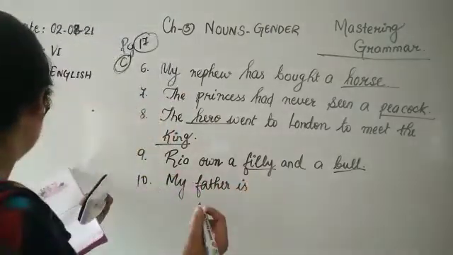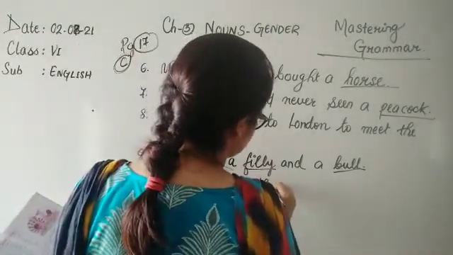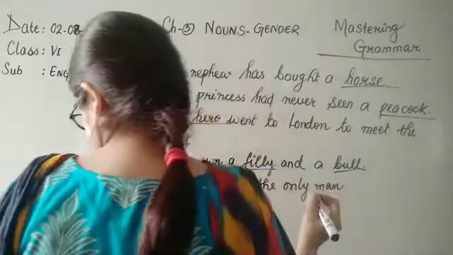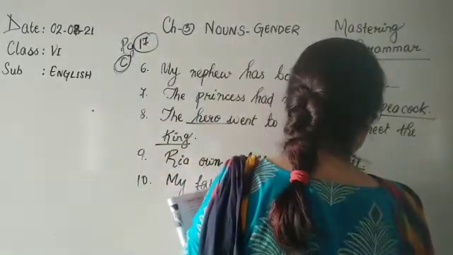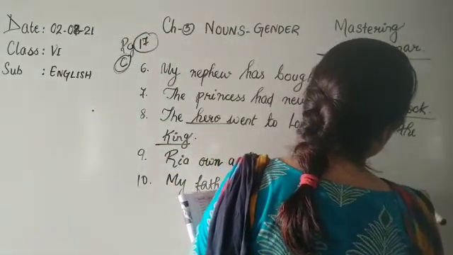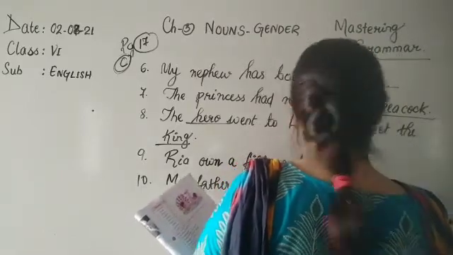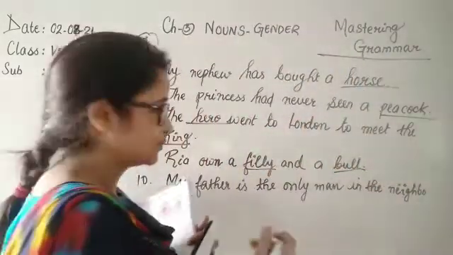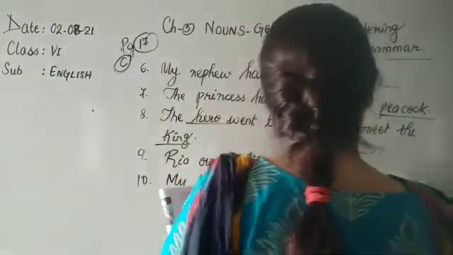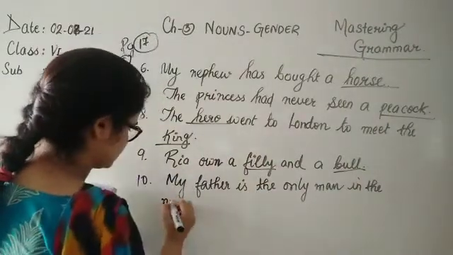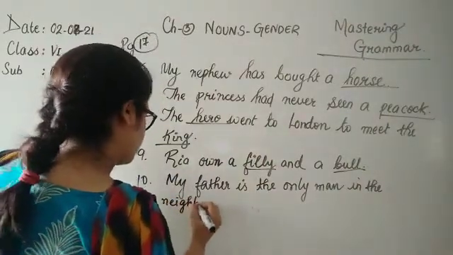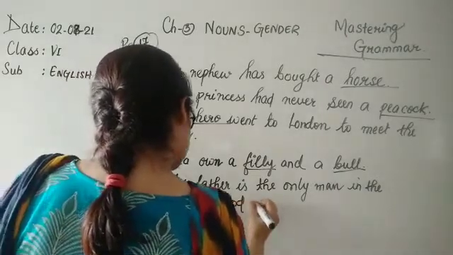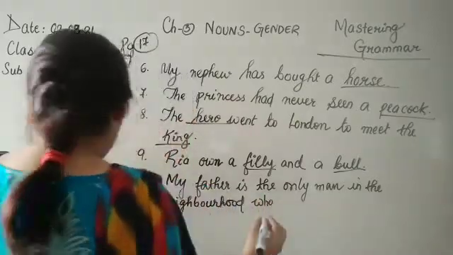And father has to be a male, so my father is the only man in the neighborhood who can write Urdu.